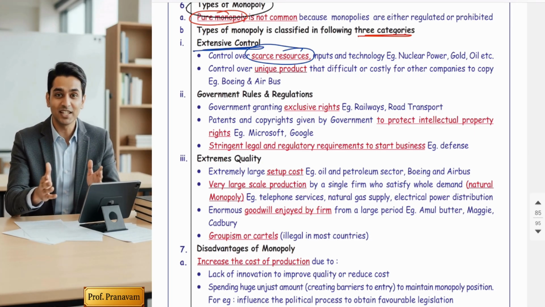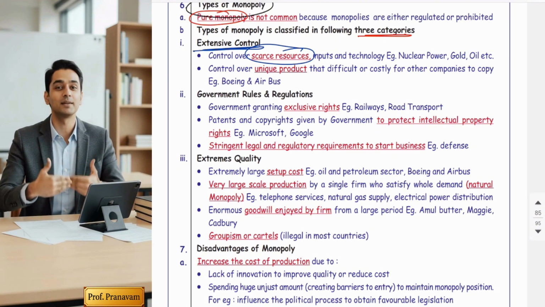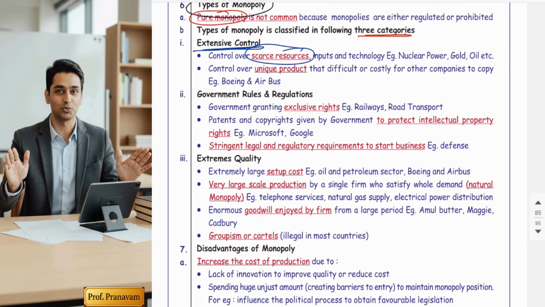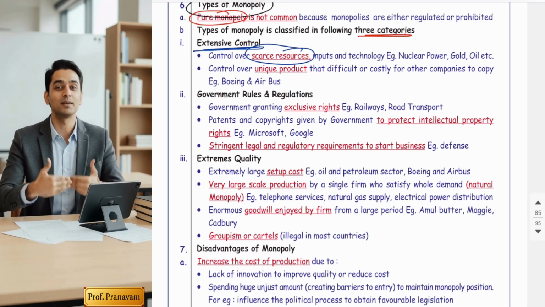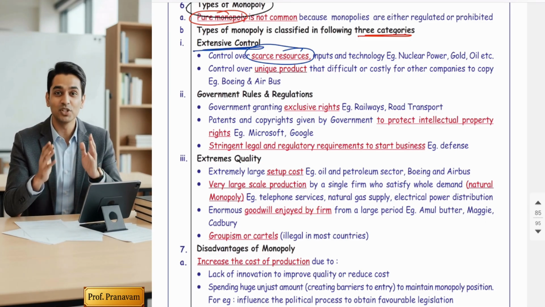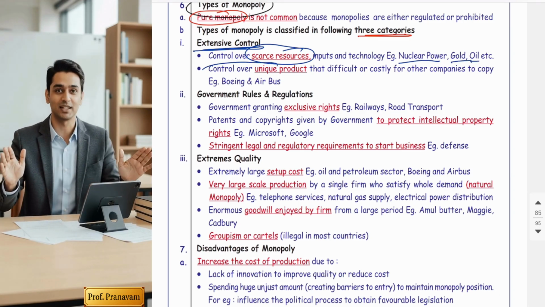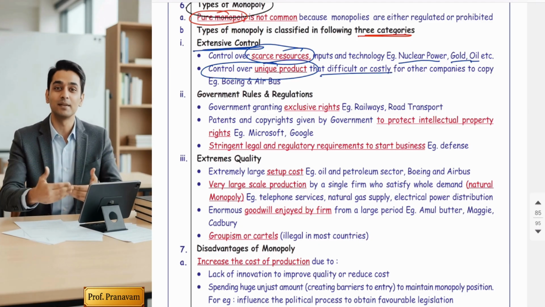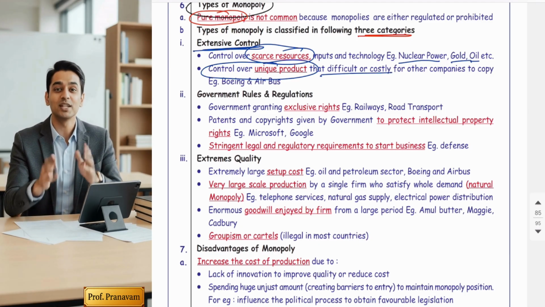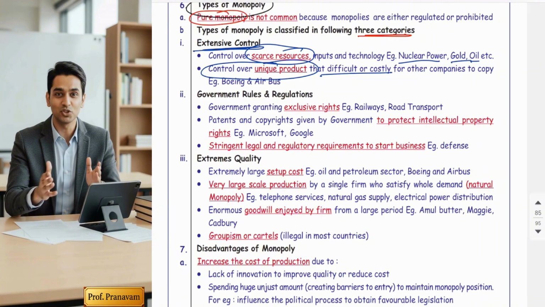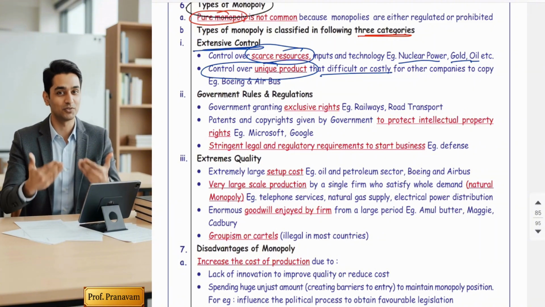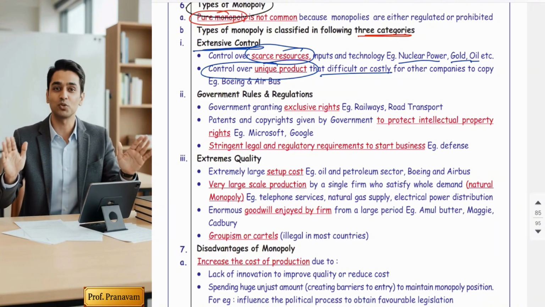If there are some scarce resources available in the country and they are owned by one or two persons, they enjoy monopoly. It's called control over scarce resources. For example, control over nuclear power, gold, oil, etc. Or they have control over some unique product or technology. Might be one or two genius-minded people who, due to innovation, have developed such a kind of product which is very difficult to produce,